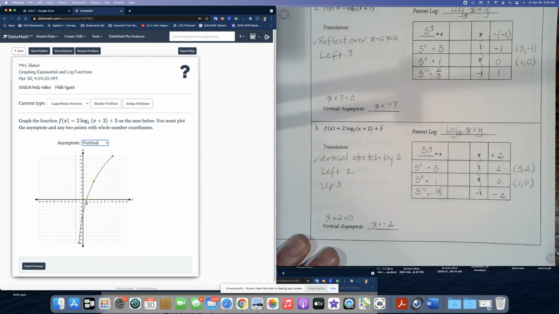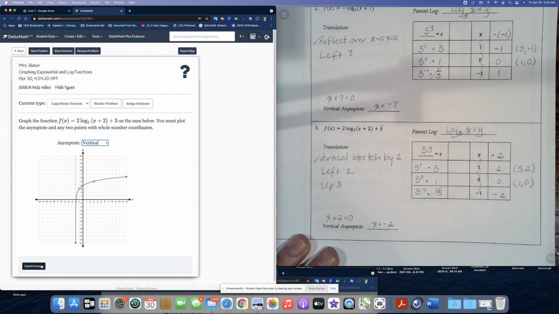Let's do the next point. The next point is 1, 0. It's already graphed for me. However, I still need to move this point left 2 squares and up 1, 2, 3 squares to the new point. So if you're going left or right or up or down, you are going to have to translate the points you get from the table. So here's the graph. I feel good about this.